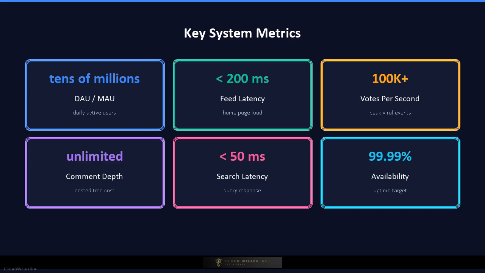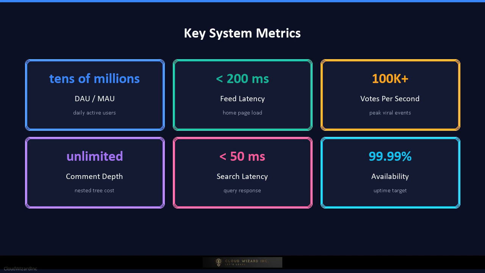The key metrics to memorize: daily and monthly active users, and the request rate for feed, post, vote, and comment endpoints. Feed generation latency, measured as the time to return the home page. Vote ingestion latency and the peak votes per second during viral events. Comment depth distribution and comments per post, because nested trees are expensive.